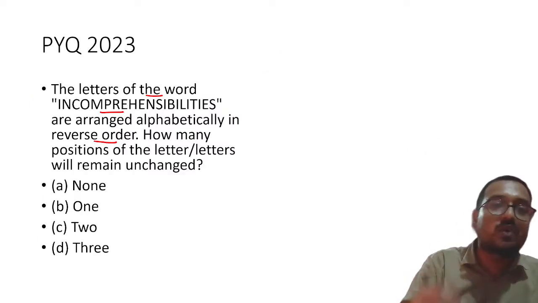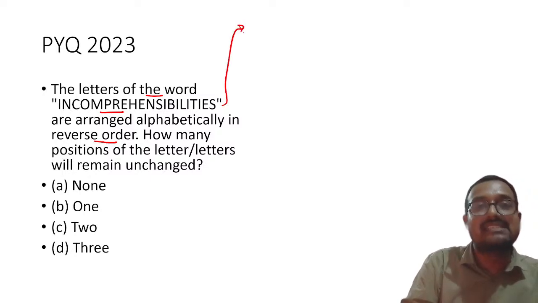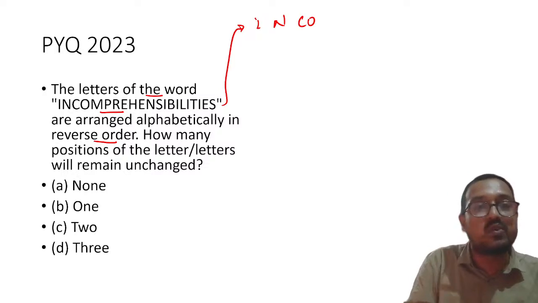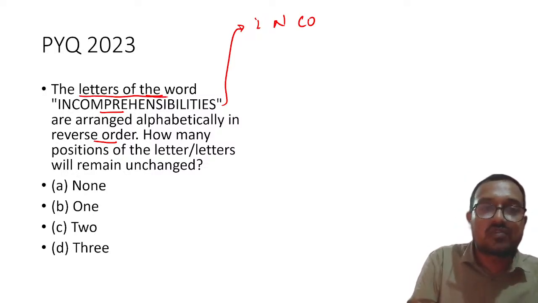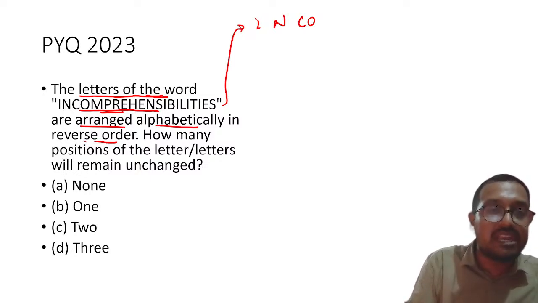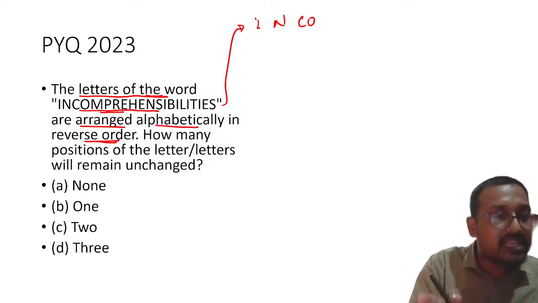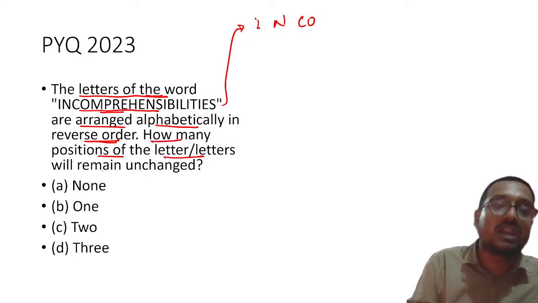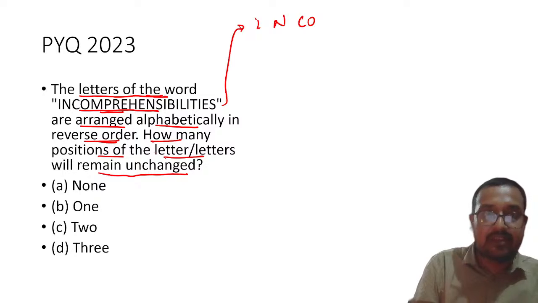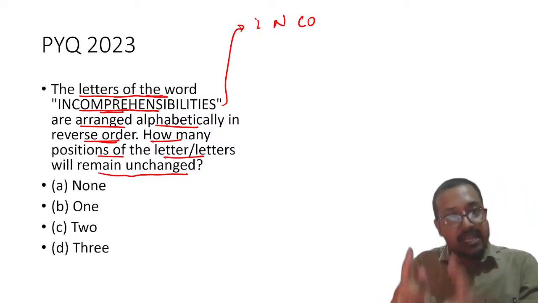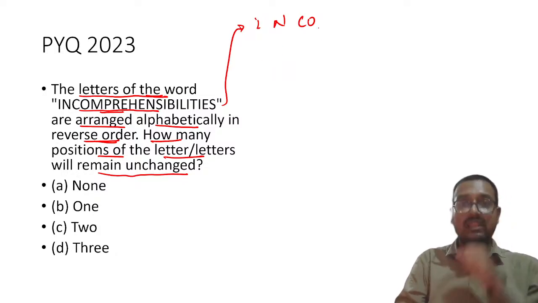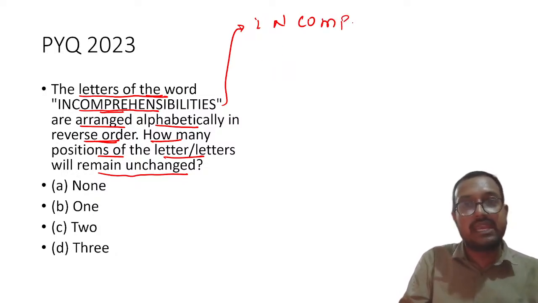Yeah, now let us move on towards this one, incomprehensibilities. Now this is a bit tricky question. Why? Because you have to read the question carefully. The letters of the word incomprehensibilities are arranged alphabetically in reverse order. Alphabetically in reverse order, right? How many positions of the letters or letter will remain unchanged? So you have to alphabetically arrange all the incomprehensibilities related letters. So let me write it very clearly, incomprehensibilities.